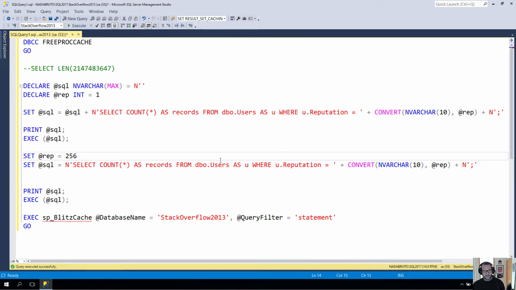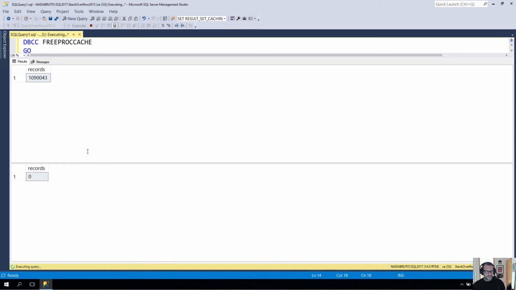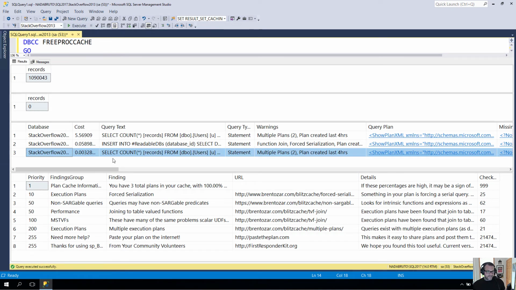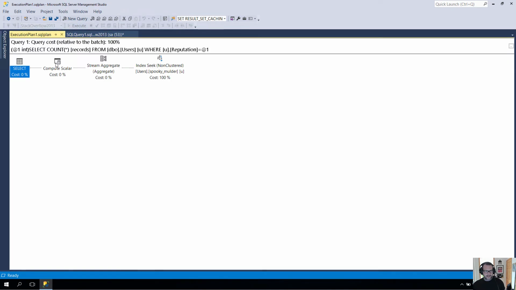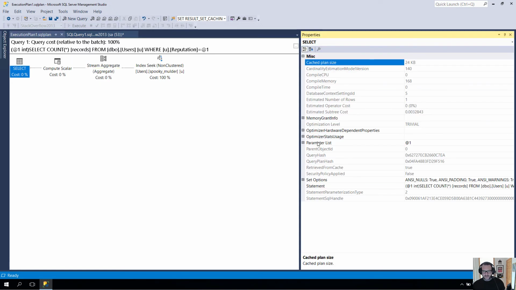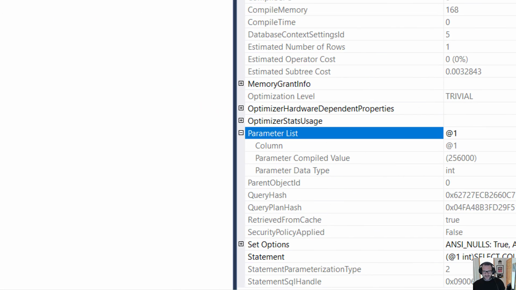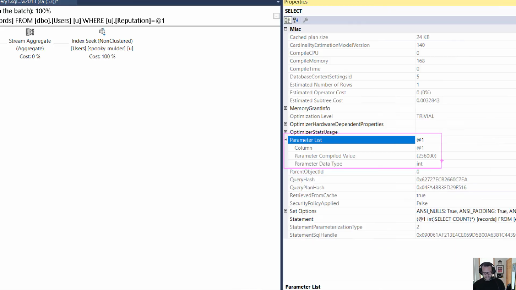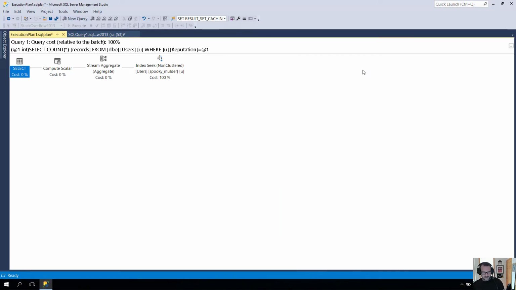So for values between 1 and 255, which is a tinyint, SQL Server will create a plan where the parameter has a type of tinyint. As soon as we get above that, it'll move up to a smallint. And if we say 256000, I believe that should get us into the regular integer range. If we run that, we'll still have that second plan, right? But if we look at only that second plan this time, we can see that the parameter list now shows us that the data type is an integer. So it moved beyond a tinyint or a smallint, which caps off at like 65,000 or something, if I'm remembering correctly. I hardly ever remember things correctly, which is why I have to think about things so hard.